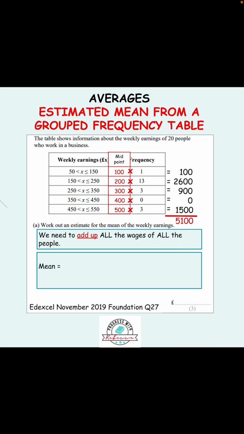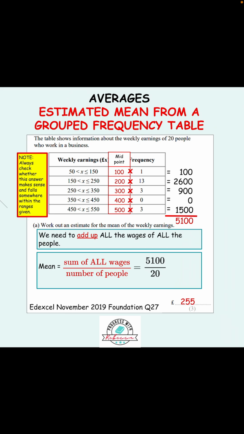Now we know the mean is when you add up all the numbers and divide by how many there are. So in this case, we're going to take the sum of all the wages and divide by how many people there are. We've been told in the question there are 20 people, and we could total the frequency and find that as well. So we're going to do 5,100 divided by 20, which is £255.